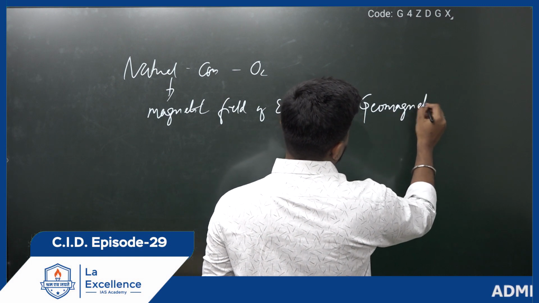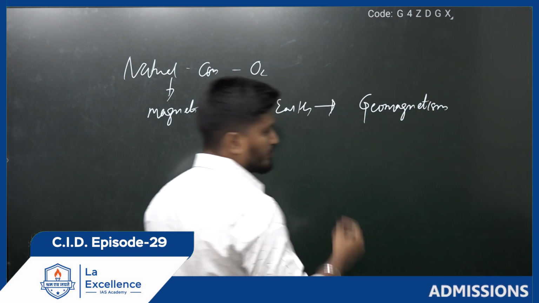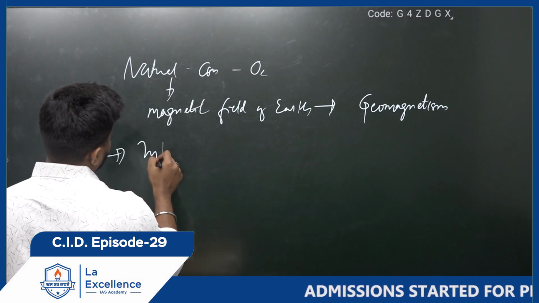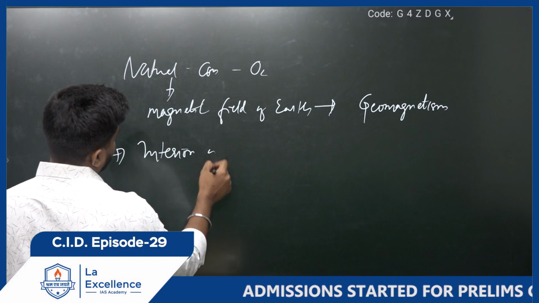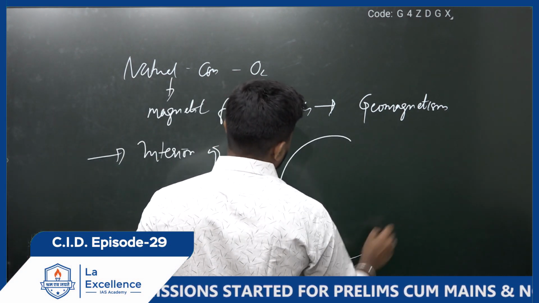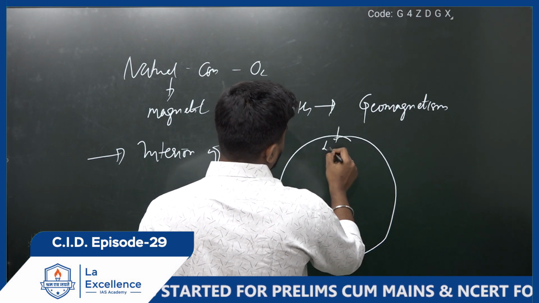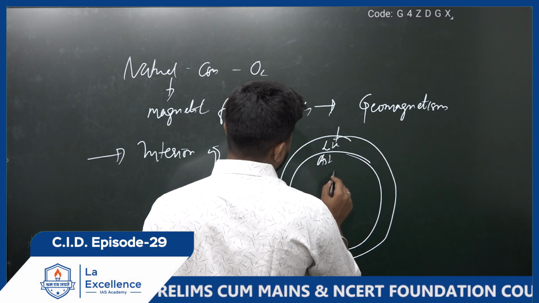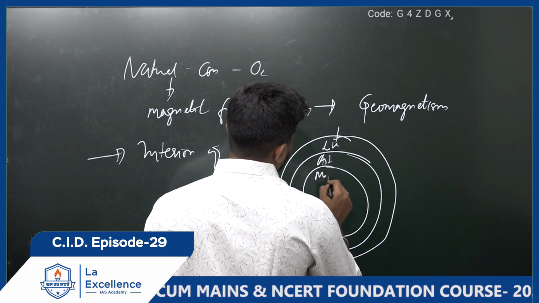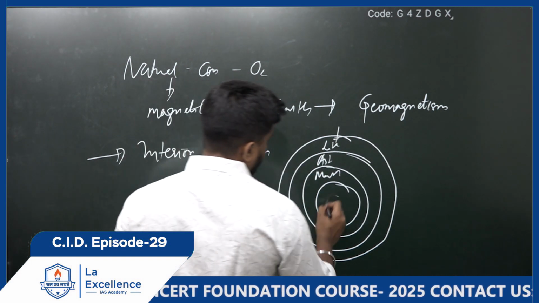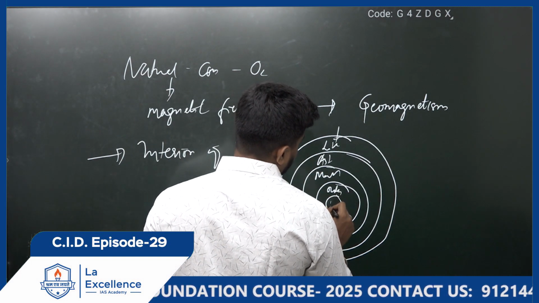Before we understand geomagnetism, we have to understand the interior of the earth. We all know the top layer of the earth is the lithosphere, and below it is the asthenosphere. After the asthenosphere there is the mantle, and after the mantle there is the core, which is subdivided into outer core and inner core.